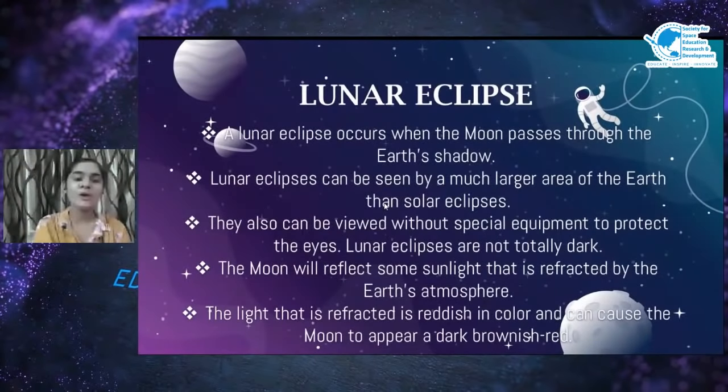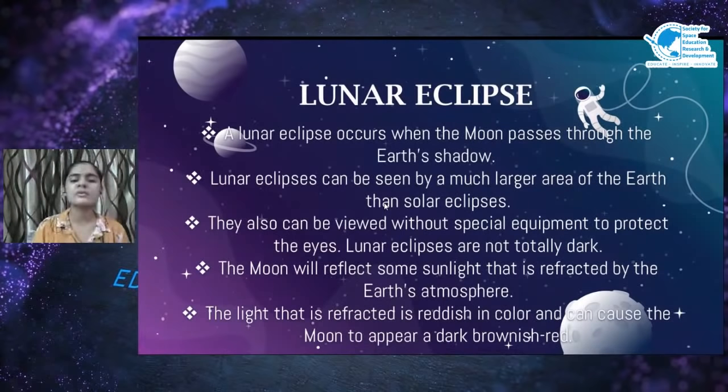Now, as we all know what a solar eclipse is, let's move to the lunar eclipse. A lunar eclipse occurs when the moon passes through the Earth's shadow. A lunar eclipse can be seen from much larger areas of the Earth than the solar eclipse, and it can be viewed without any special equipment. We have to see the solar eclipse with special equipment, as it can damage our eyes and cause sunburns, night blindness and other diseases. It is very harmful for our eyes.